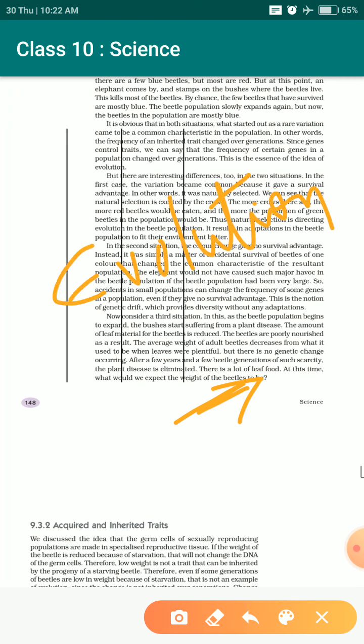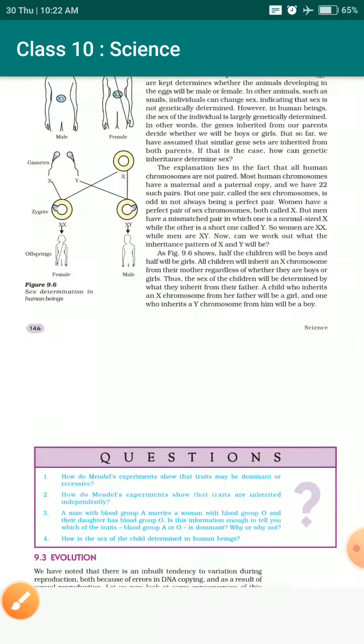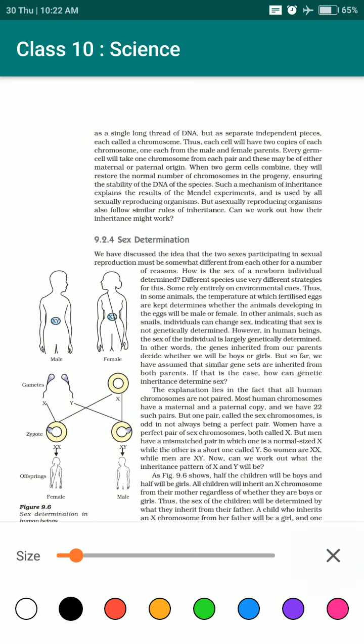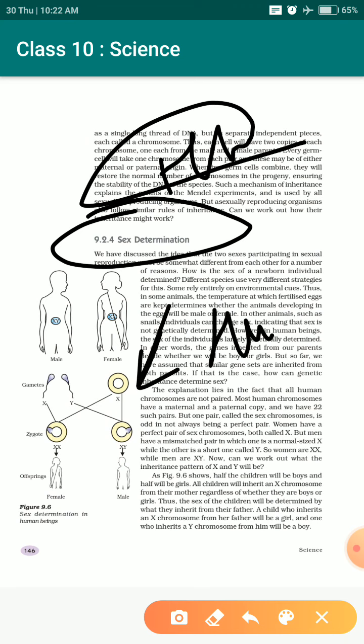If you are not understanding, just ask. The homework for you is to write notes on sex determination. Make notes on your own, however you understand, and make the diagram also along with this.